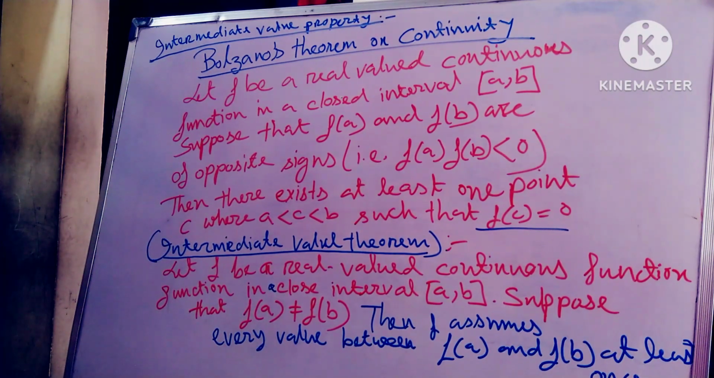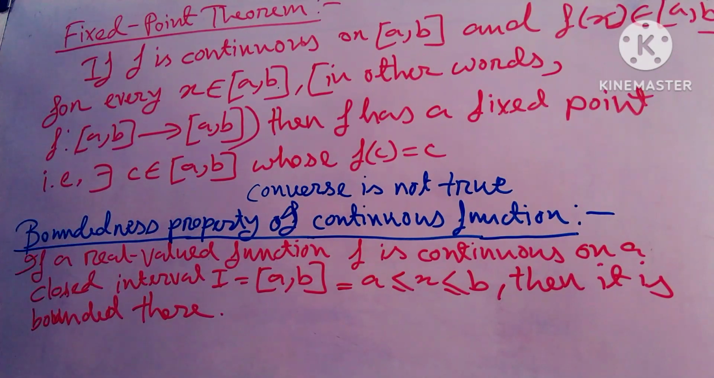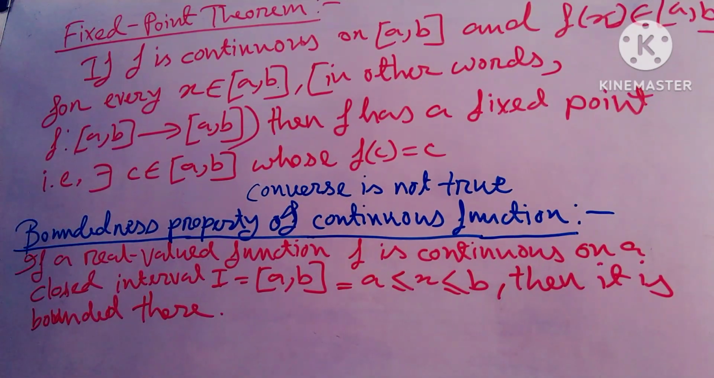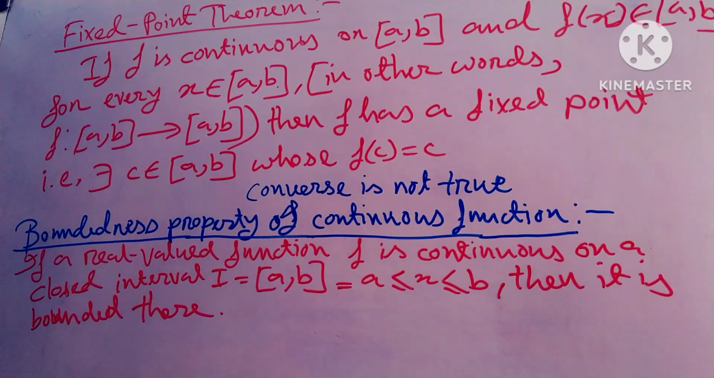Friends, the intermediate value theorem also has an application, the fixed point theorem. Now I want to discuss the fixed point theorem. If f is continuous on [a, b] and f(x) belongs to [a, b] for every x belonging to [a, b], in other words f maps [a, b] to [a, b], the closed interval, then f has a fixed point. There exists c belonging to [a, b] such that f(c) = c.